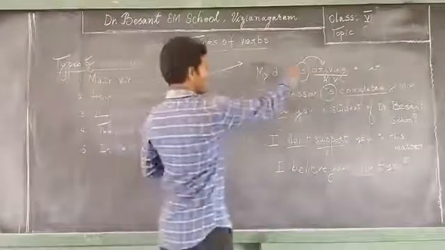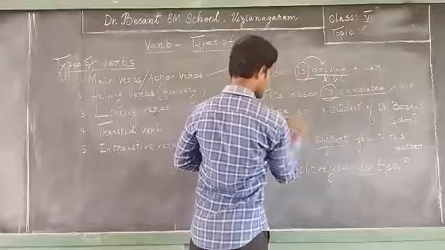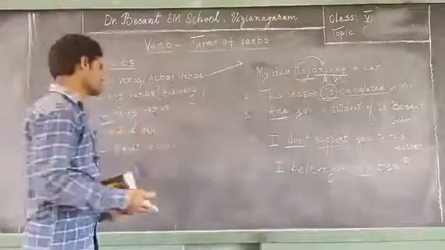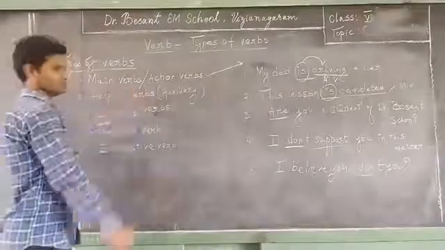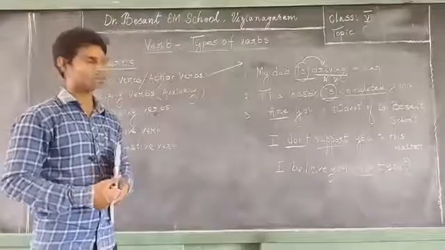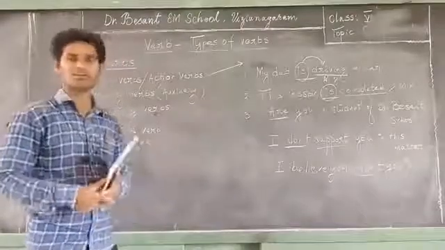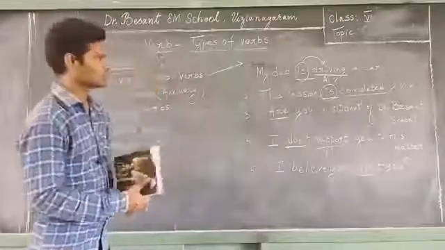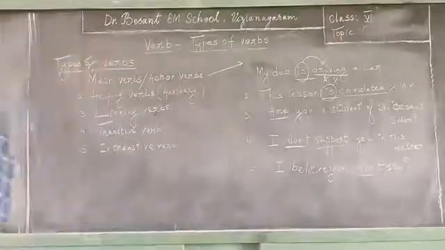So all these underlined forms in these sentences are supporting verbs. They are called helping verbs. And the other name for helping verb is auxiliary verbs. Auxiliary means helping. Understood?